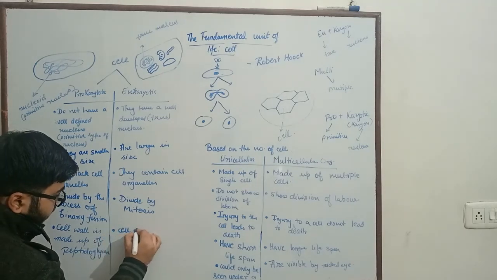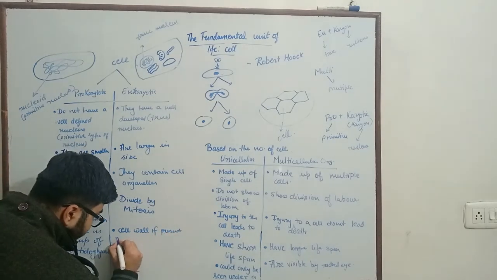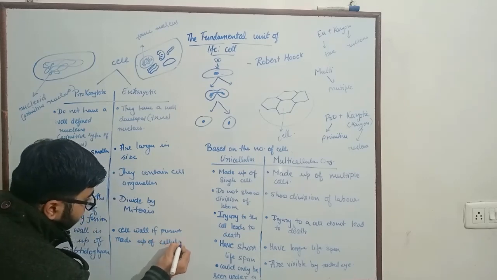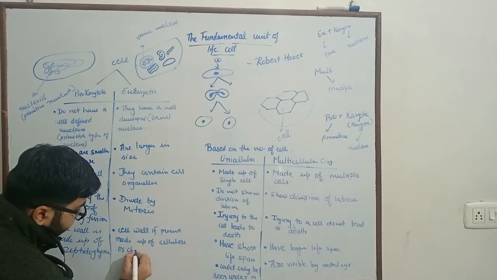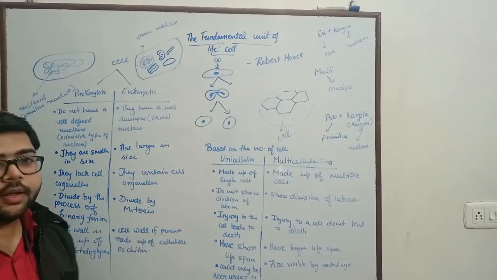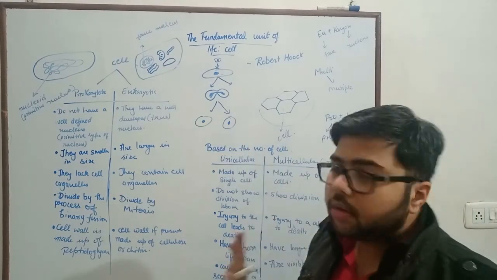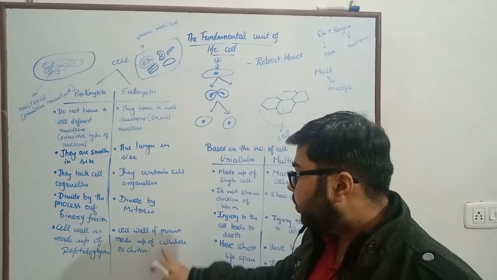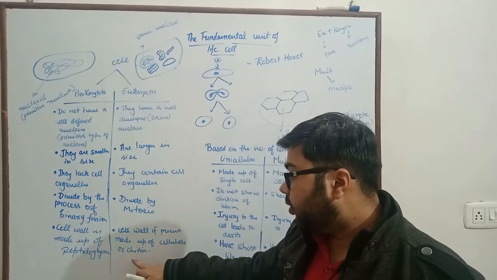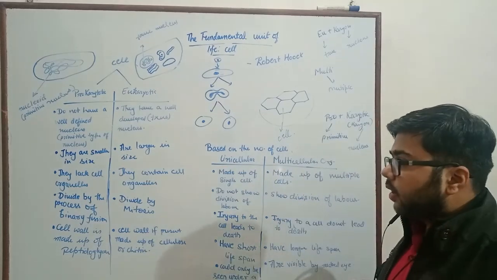In eukaryotic cells, the cell wall, if present, is made up of cellulose or chitin. I wrote 'if present' because animal cells lack a cell wall and they are eukaryotic in nature. Whereas plant cells contain a cell wall made up of cellulose, and fungi contain a cell wall made up of chitin, and they all lie under the category of eukaryotic cells.